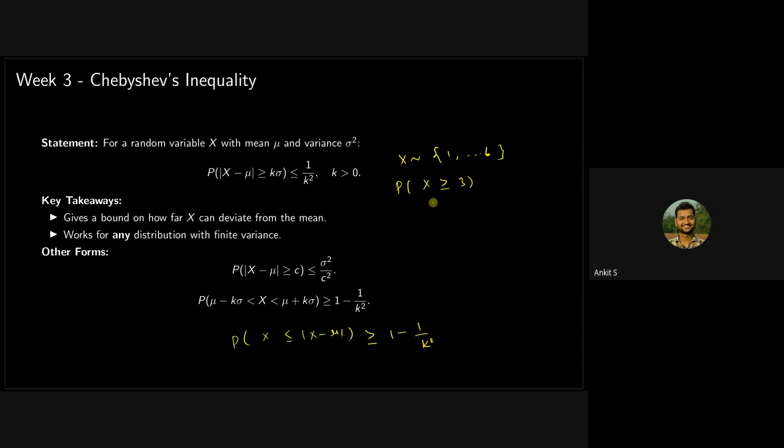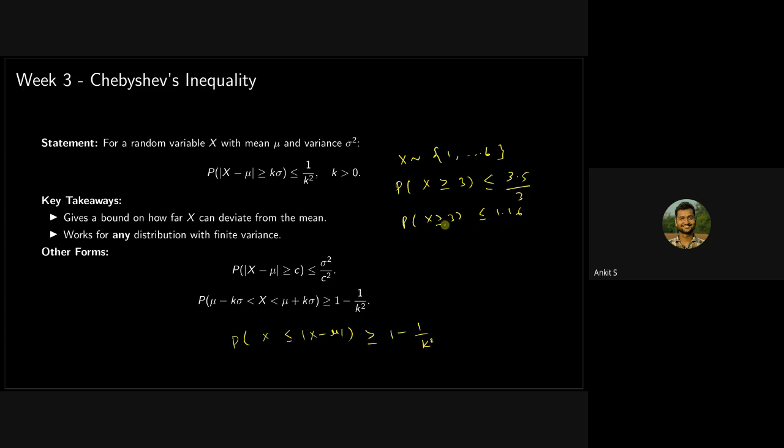Let's apply the inequality here. How will you apply it here? First of all, let's apply Markov's inequality. It will be upper bounded by the mean divided by c, where c here is 3. So it means the probability that x is greater than or equal to 3 is bounded by 3.5 divided by 3. Is that right? Yes, this is right. So it is giving an upper bound that it will not be greater than this.